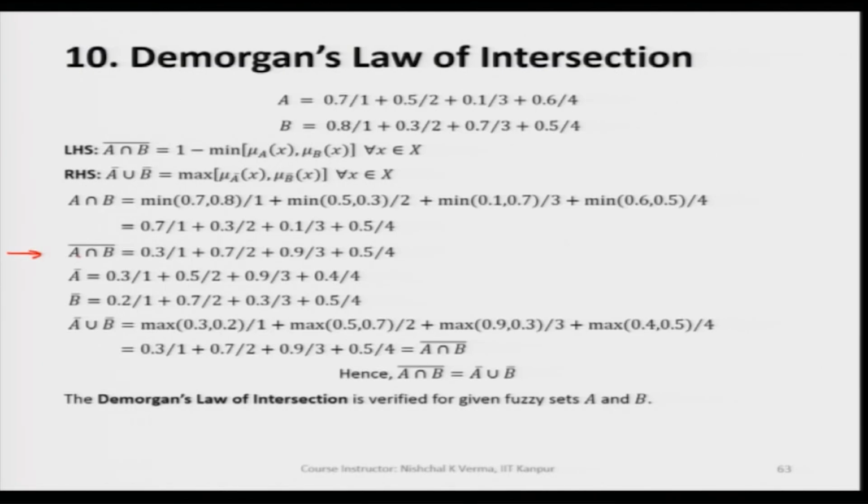So, this is what we are getting as the discrete fuzzy set, which is the outcome when we take the complement of A intersection B.